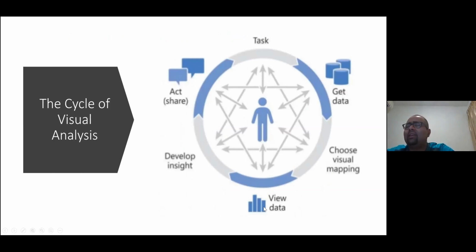Now the cycle of visual analysis is very clear. Once you assign a task, you get the data, and then based on the data you choose the best visual mapping for that data, right? Then you view that data using that visual mapping. Then you develop some insight and you act accordingly, right? So it's a complete visual analysis. It's a cyclic thing, right?